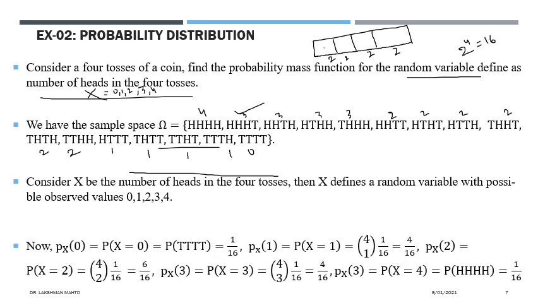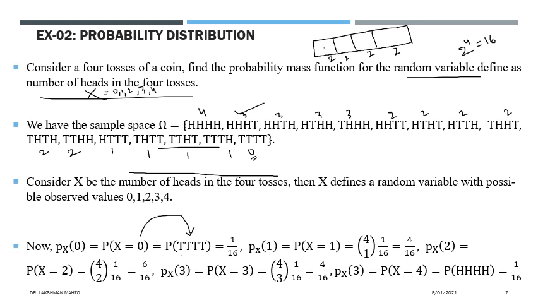Now we will try to find the probability of each observed value. The first observed value of this random variable is 0. So how can we find its probability? The probability mass function for the value 0 is defined by the probability that x takes the value 0. Which outcome in the sample space is related to this? T T T T. So calculate the probability.